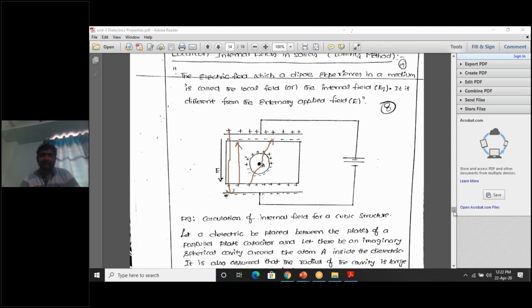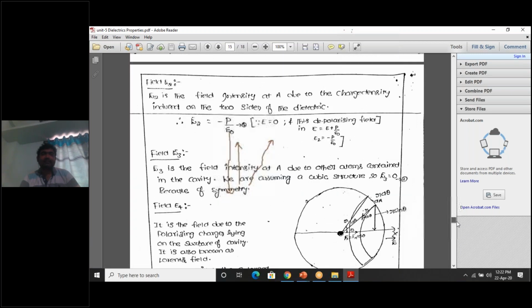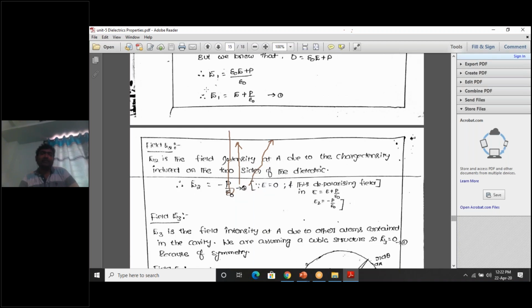So we can write like this. E2 is equal to P by epsilon naught. Here, what is E1? E1 is equal to E plus P by epsilon naught. But E2 is opposite to this one, which means you can write E minus P by epsilon naught.